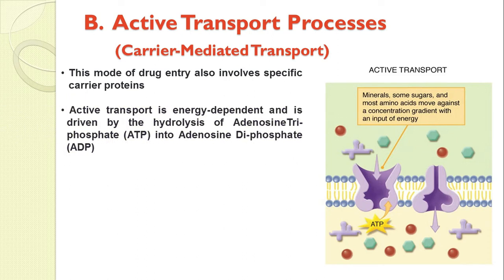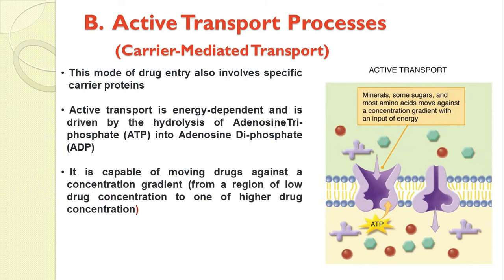Active transport is energy dependent, and it is driven by the hydrolysis of adenosine triphosphate, that is ATP, into adenosine diphosphate, that is ADP.